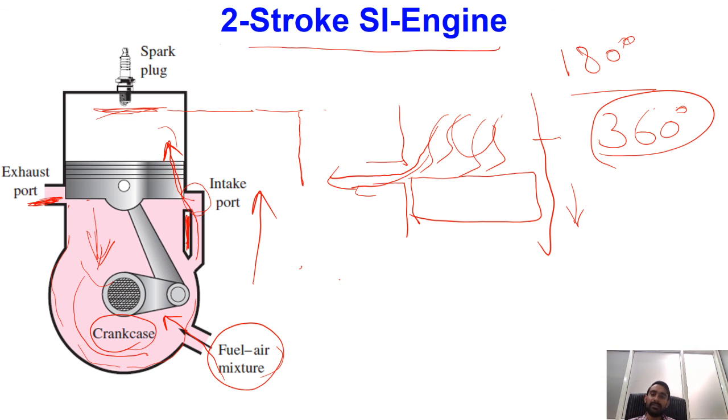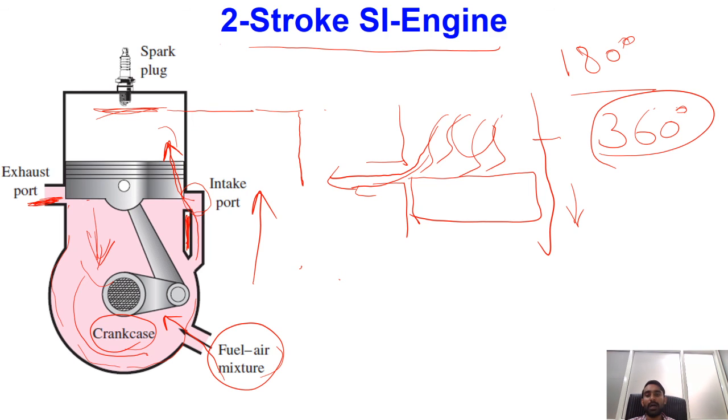Okay, this is one of the reasons that in most advanced engines, people are only going for 4-stroke engines. However, if certain techniques are designed for reducing the losses in 2-stroke engines, they can prove to be more efficient in comparison to 4-stroke engines. But in our present discussion, we will not go for a detailed analysis of the 2-stroke engine. So we will limit ourselves to 4-stroke engines only.